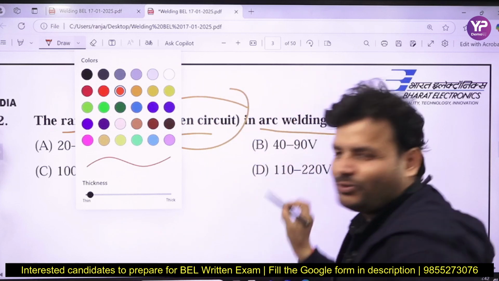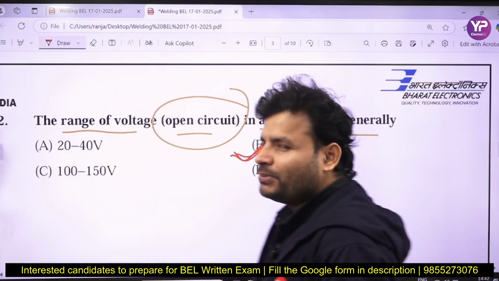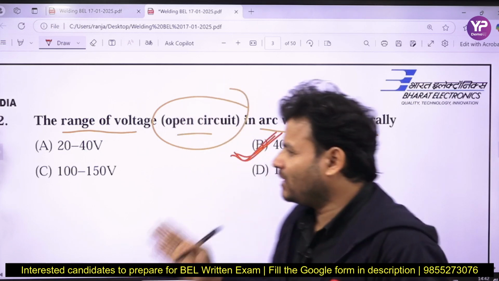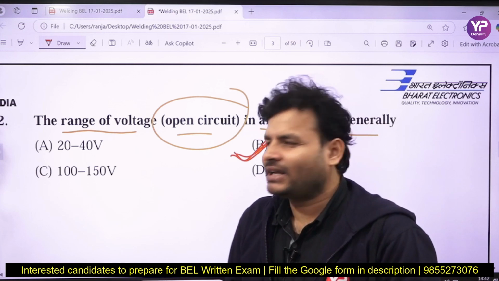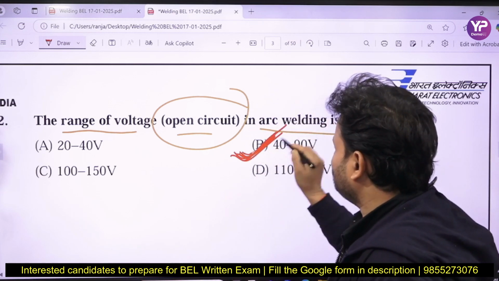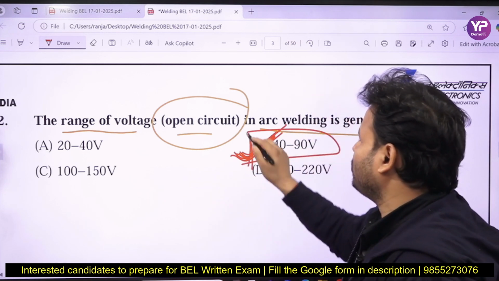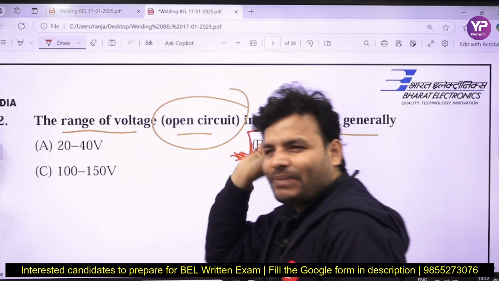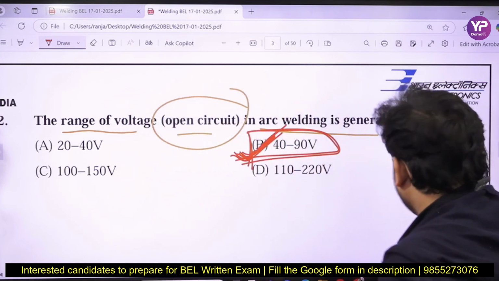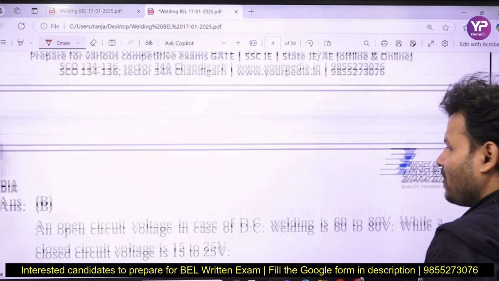But yes, here the option is 40 to 90, no problem, 40 to 80 volt, because if it goes more than that, there will be a safety issue for the person involved in the welding, or the welder may have some issue, they might fail sometimes. So it should not be much more, it will generally be kept between 40 to 80 volt or sometimes 90 volt, just for the safety of the welder. So the correct answer will be B. That is a very frequent question, asked in different exams.